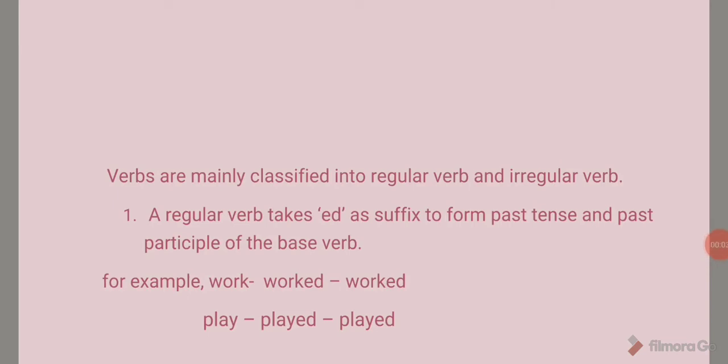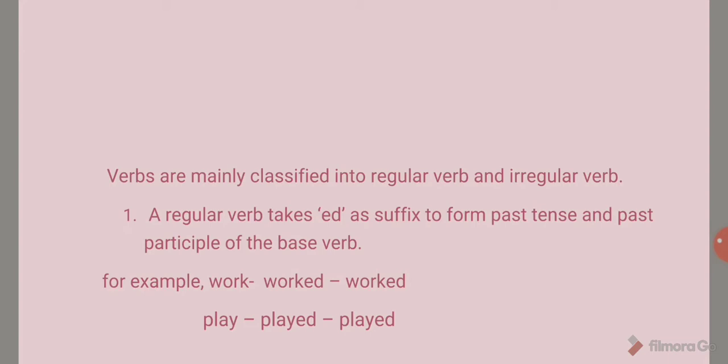Verbs are mainly classified into two types, that is regular verbs and irregular verbs. Regular verbs are verbs that take ed as a suffix when they change from the base form of the verb to the past tense and past participle.